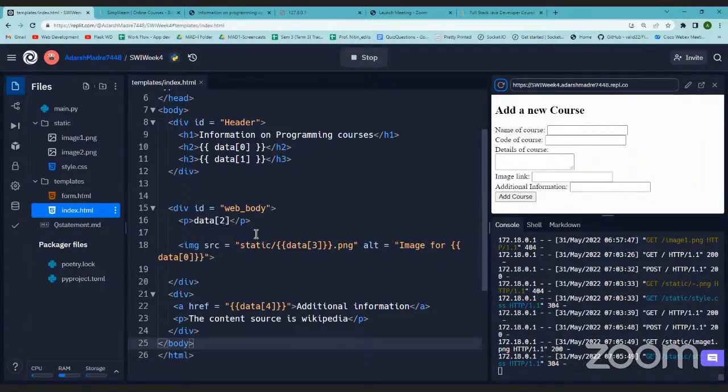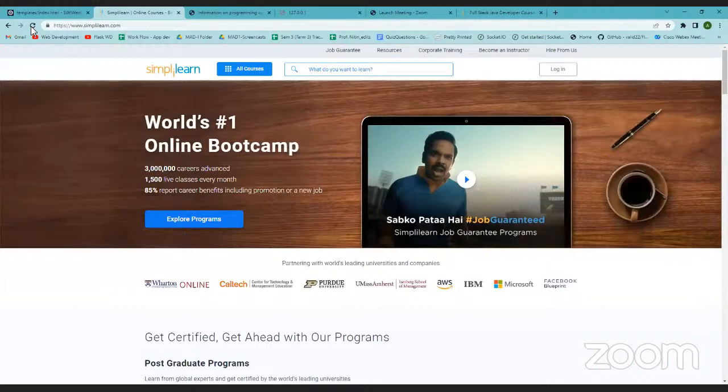So this data2, it is redundant perhaps for this. So the curly braces are missing maybe. Yeah, correct. Yes. So we simply wrote data2, right? I want this to be a placeholder of Jinja. Okay.